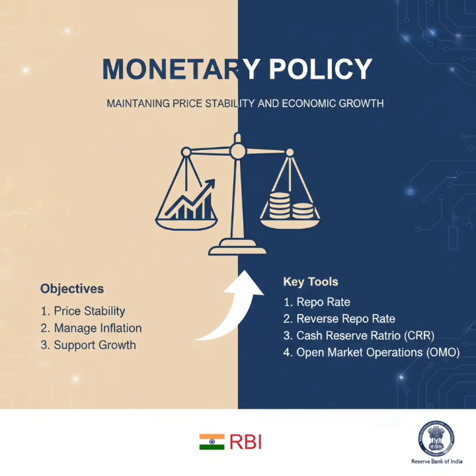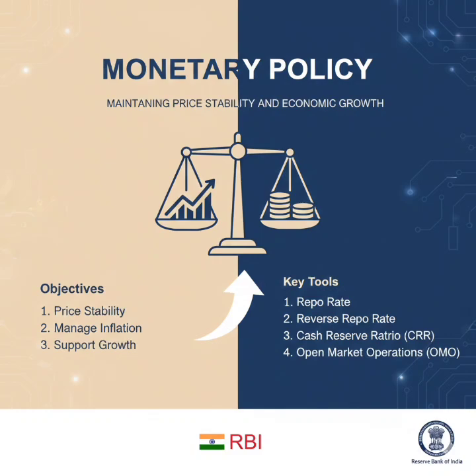Now the next one is reverse repo rate. Reverse repo rate is the rate at which commercial banks lend money to RBI. Then CRR. CRR means cash reserve ratio, which means commercial banks should maintain a proportion with RBI in the form of cash.